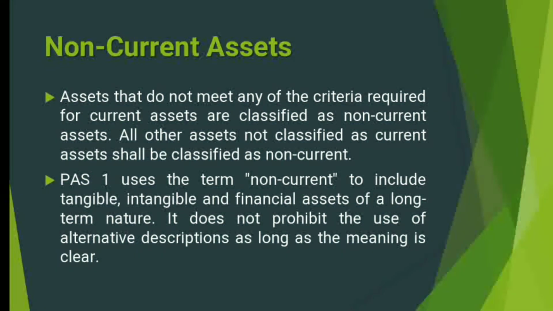The tangible assets, by the way, refer to the assets that can be touched or felt, like for example, the equipment and the building, so you can touch them. And then the intangible assets are those that have no physical appearance, like a patent, copyright, royalty, like that. And then financial assets of a long-term nature, like for example, investment in bonds.